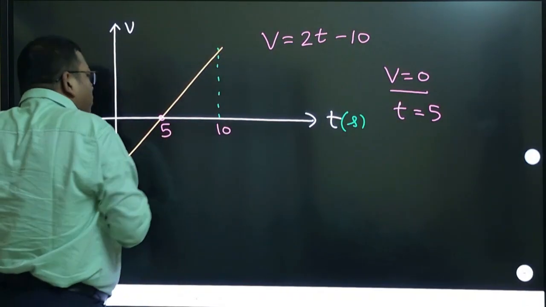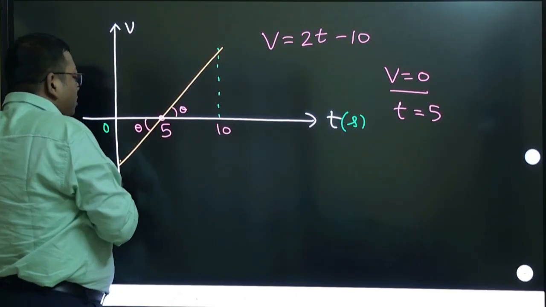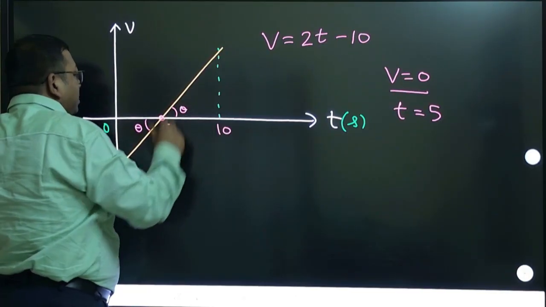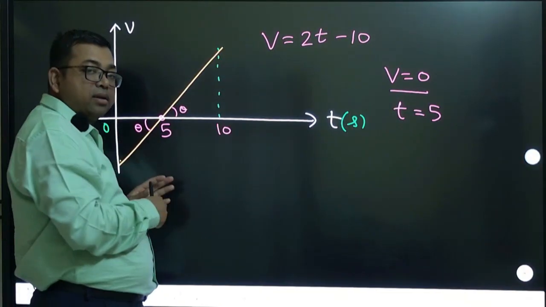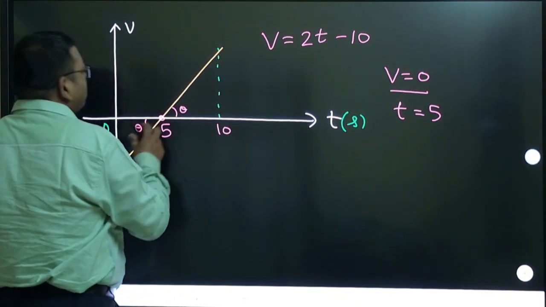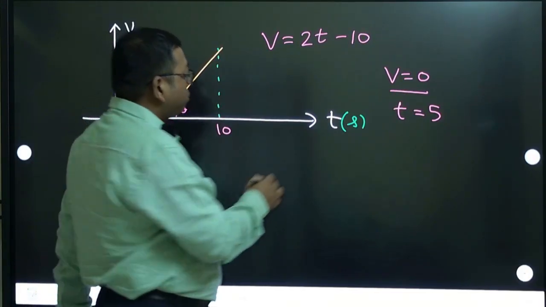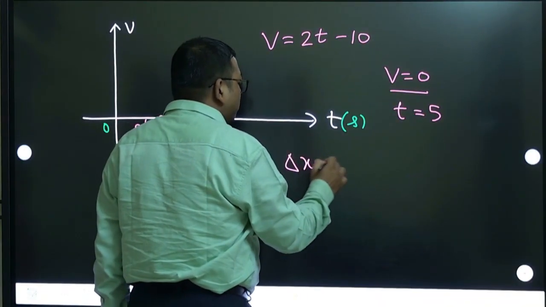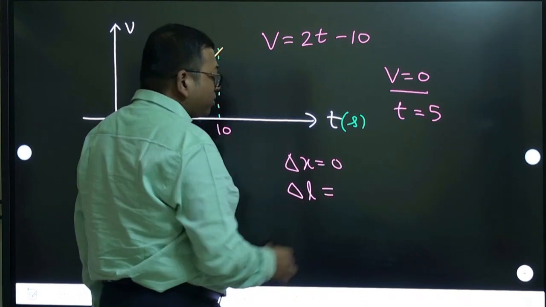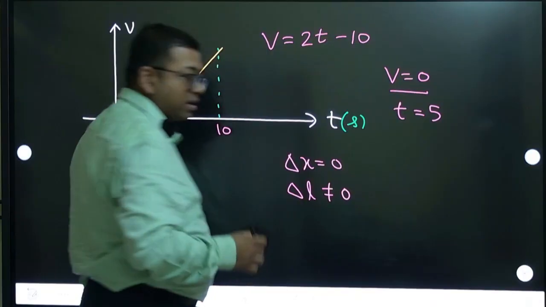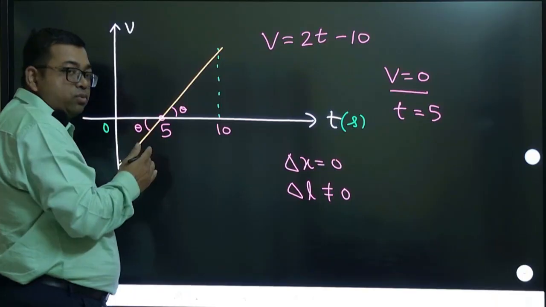Now from the graph you can see, because these angles will be the same, whatever this area and this area will be the same. So when you are calculating the total displacement between 0 to 10, it is going to be 0, because this positive area and negative area give opposite displacement and they will cancel out. So total displacement is going to be 0. But total distance, delta L, is not going to be 0. We need to calculate that. How to calculate that? You can just calculate this area and multiply by 2, correct?